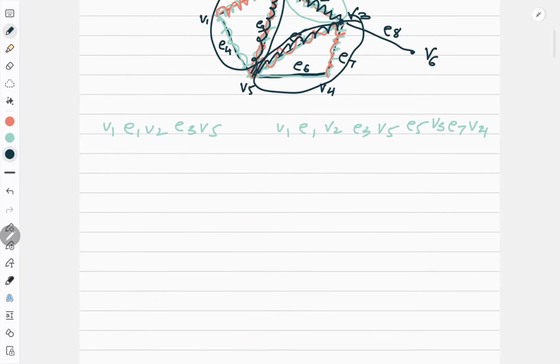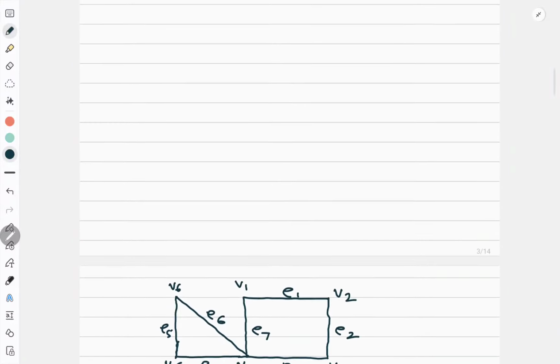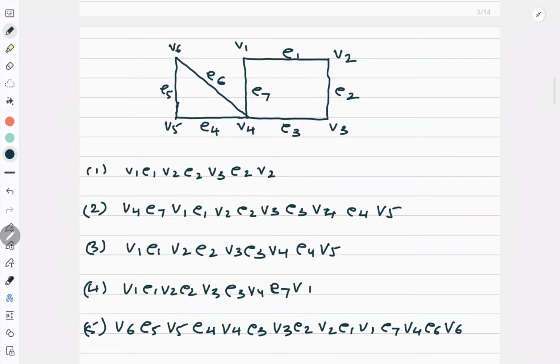Now let us do one more question to understand it more. Okay, look at this question. Now, for this graph, indicate the nature of walks. Now, I have given you a walk. You have to tell me what type of walk it is. See, when you look at the walk, before looking into the graph, just see, it is starting from V1 and it is ending at V2. So it is definitely an open walk. Correct? Now, if it is an open walk, it can be a trail and it can be a path. So now I will check the repetition concept. First thing I am clear, it is open. Right? It is an open walk.